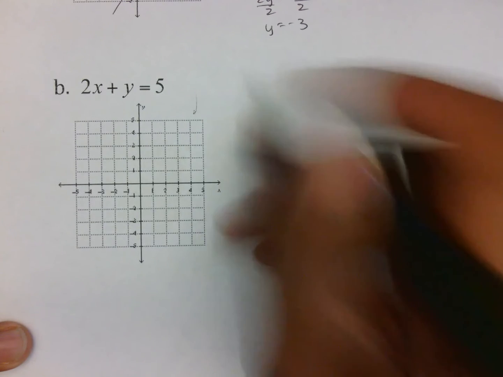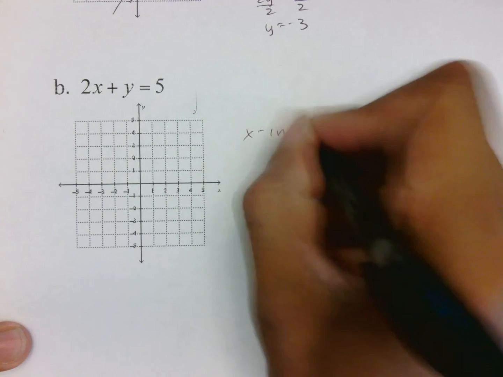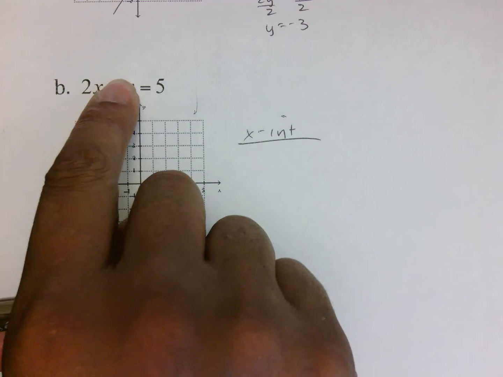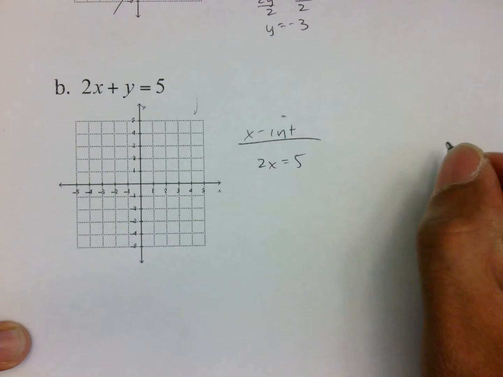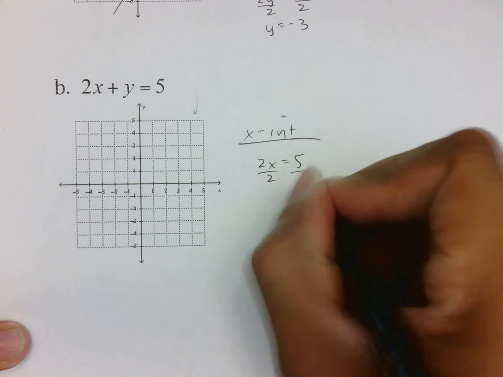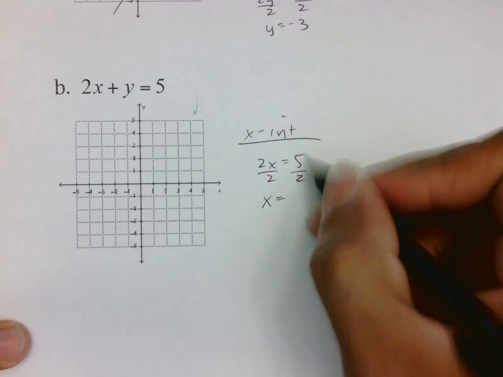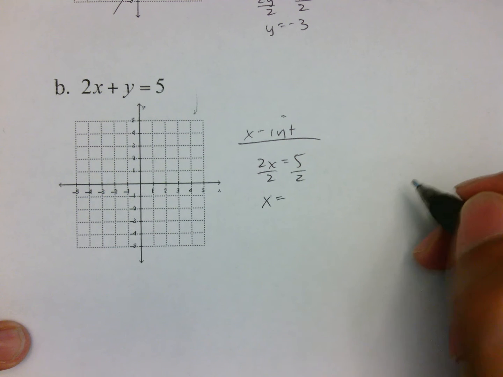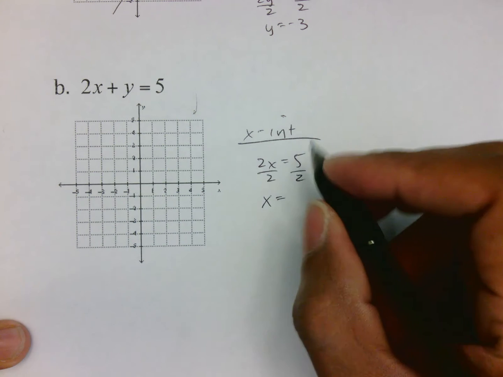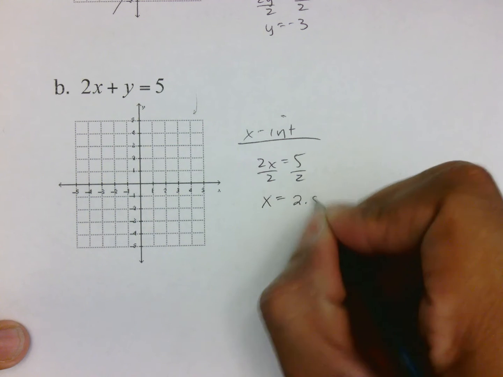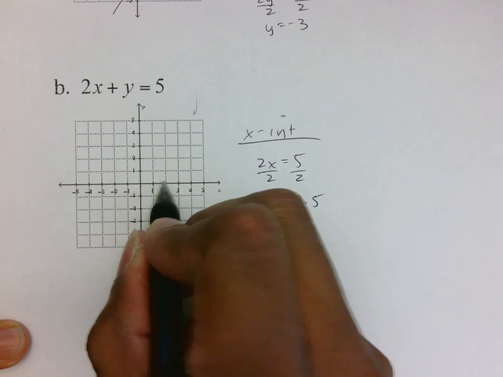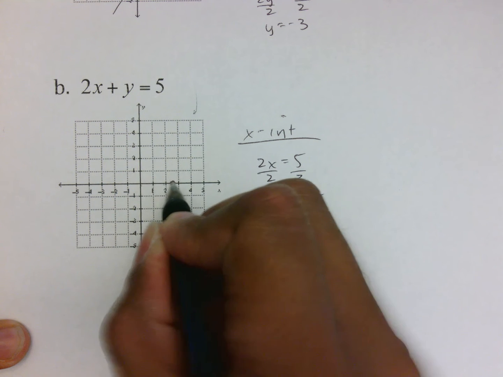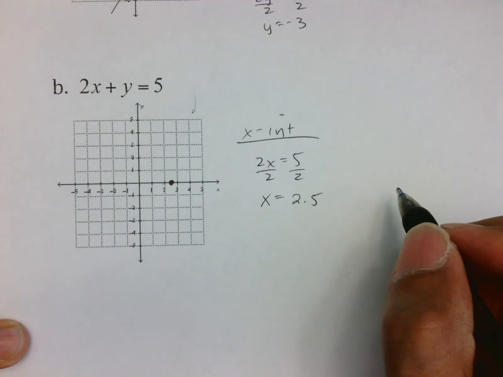Problem B, again, if I want the x-intercept, I just cover up the y. I see that I have 2x equals 5. Working this out, I divide by 2. I need an actual number because I don't know how to plot 5 halves, and again, you can verify it with your calculator. But when you do 5 divided by 2, you end up with 2.5. So on the x-axis, 2.5 is over 1, 2, and a half, which is somewhere in between 2 and 3.